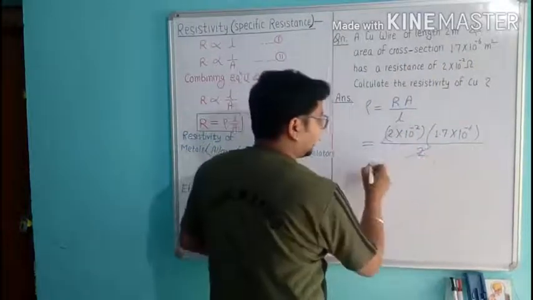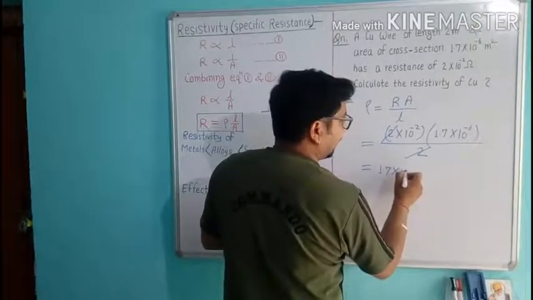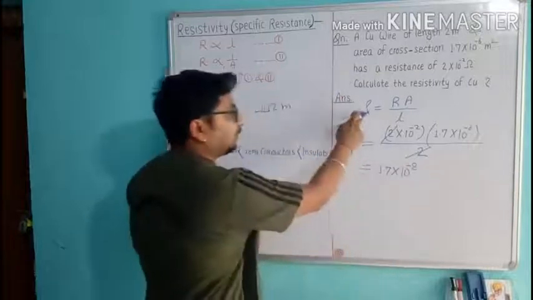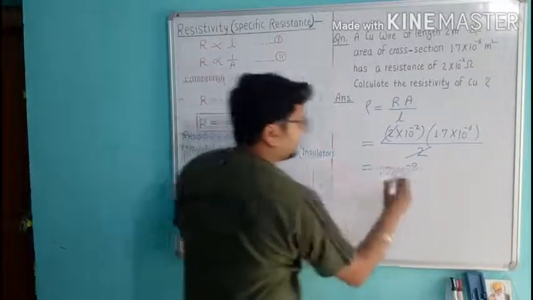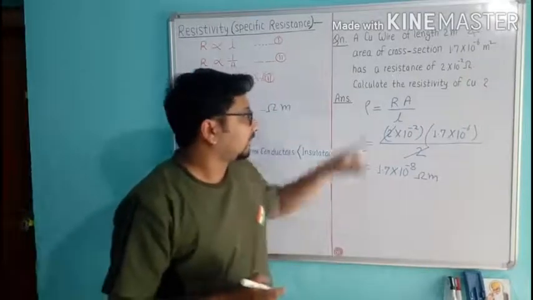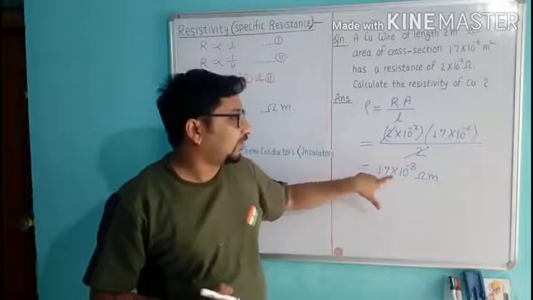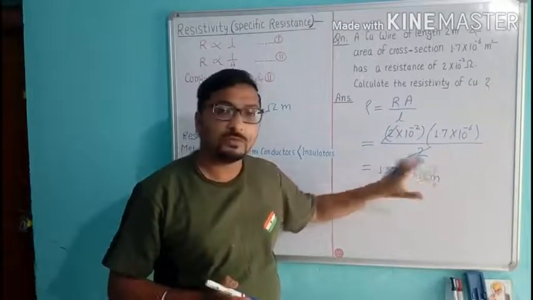By solving, we get 1.7 into 10 to the power minus 8. What is the unit of resistivity? Ohm meter. So the resistivity of this copper wire will be 1.7 into 10 to the power minus 8 ohm meter.